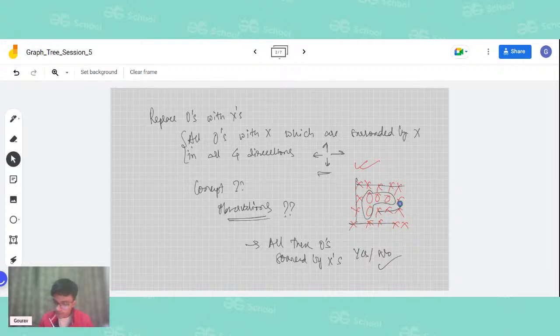So basically these are surrounded in all the directions, and the question is asking that you have to replace these O's with X's, the O's which are surrounded by X's in all four directions. So finally, after replacement, all the boxes of this matrix will contain X, because there are no O's remaining after we eliminate these. Okay, so this is the concept.